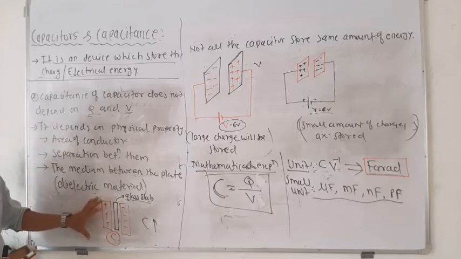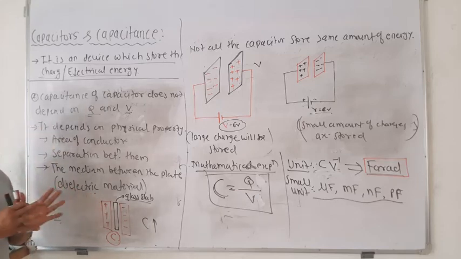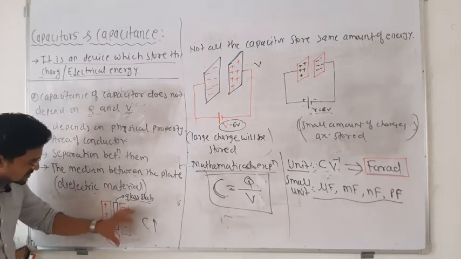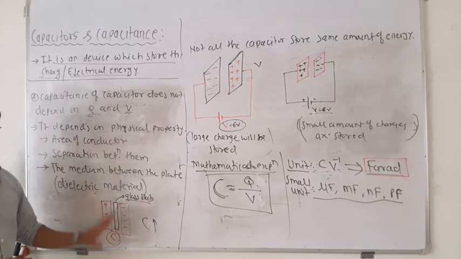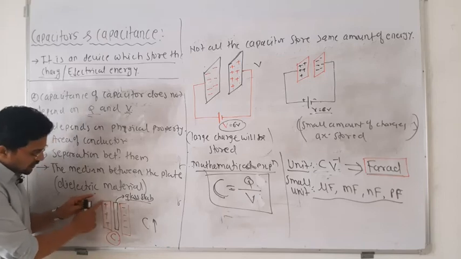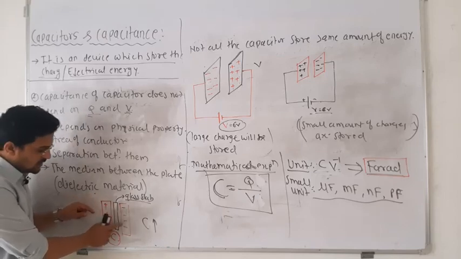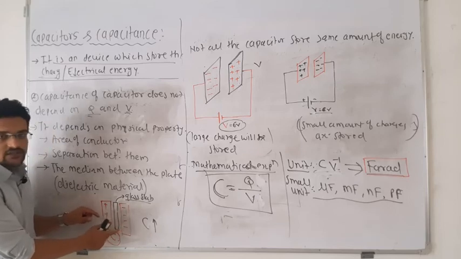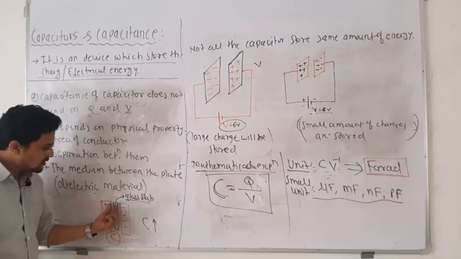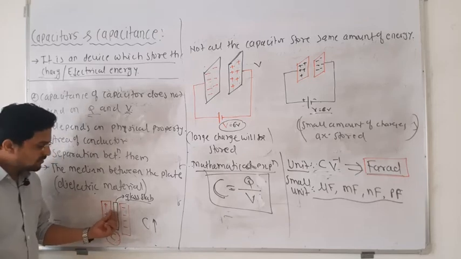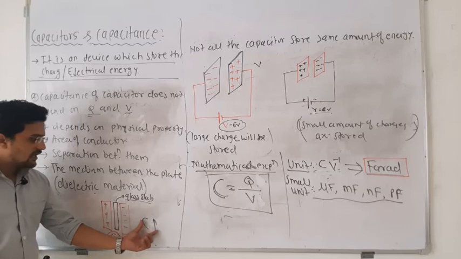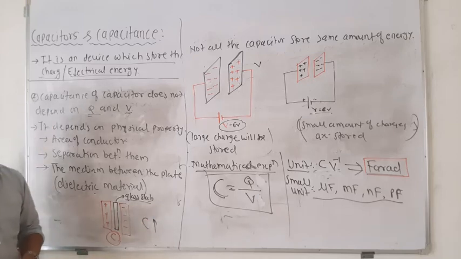Either you increase the area, but by increasing the area the capacitor will get bigger and bigger, so it will not fit into a smaller instrument. So by keeping the shape and size, you can increase the capacitance by inserting a dielectric material between them. You need not increase the area or change the distance. At the same distance and the same area, you can increase the capacitance by just inserting one dielectric material between them. The capacitance goes on increasing, depending on which material you are inserting.